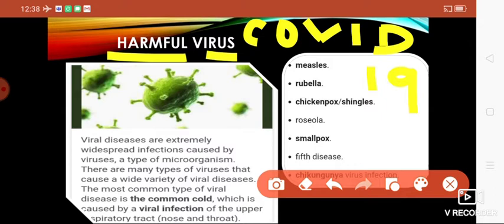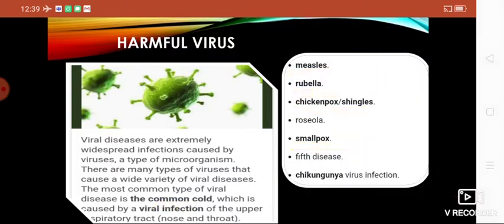The most common is the common cold, which causes infection in the upper respiratory tract, mostly in the nose and throat. Apart from that, measles, mumps, rubella, chicken pox, smallpox, chikungunya, COVID-19, these are all dangerous viral diseases.